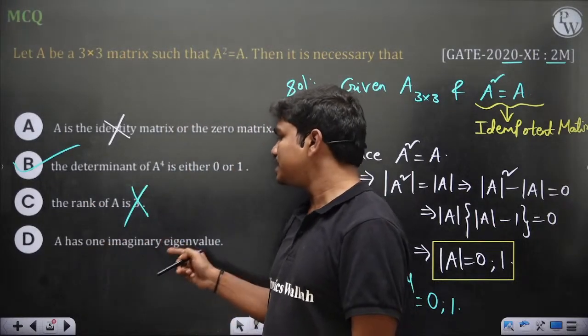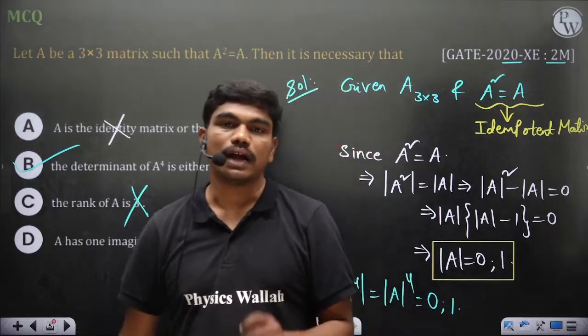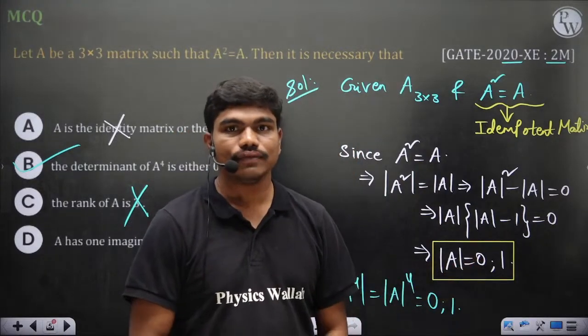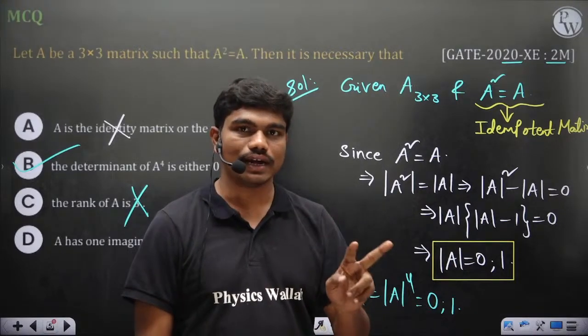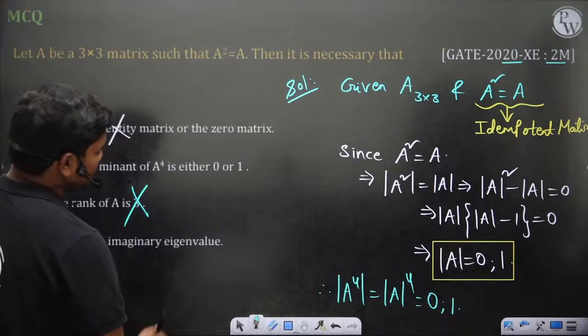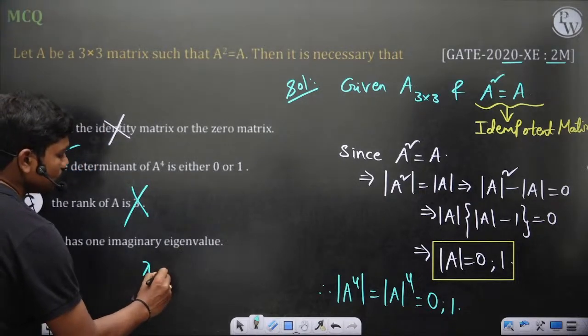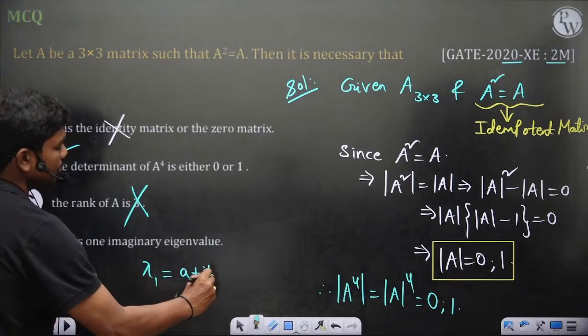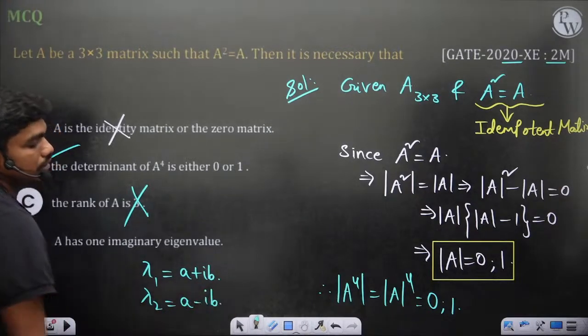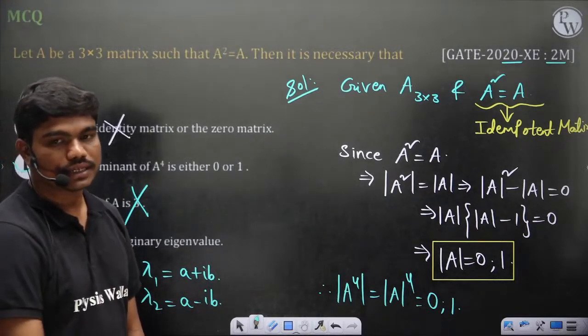A has one imaginary eigenvalue. No, and I'll tell you why. If the determinant is 0, for example, that tells you about the other two eigenvalues. If you have one imaginary eigenvalue, let's say a plus ib, then since it's a 3 by 3 matrix, you should have conjugate pairs: a plus ib and a minus ib.